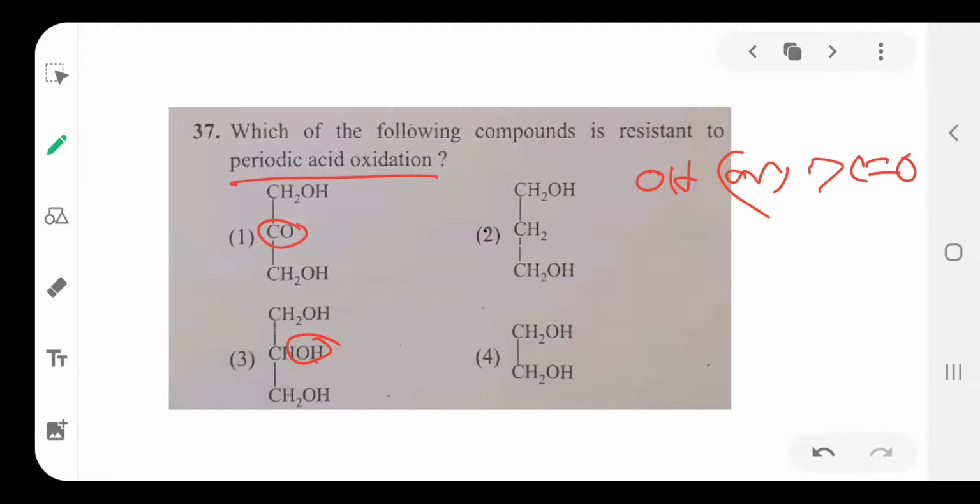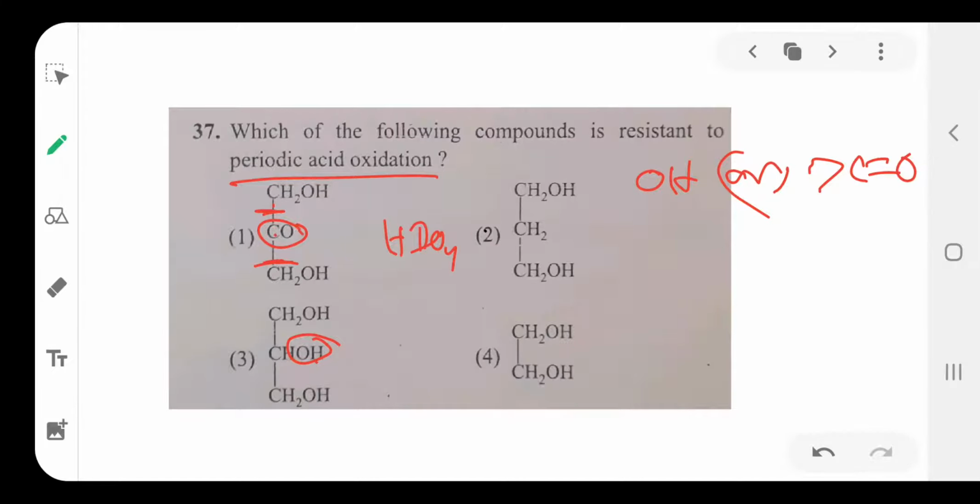Such a compound undergoes oxidation with cleavage of the C-C bond when reacting with periodic acid, HIO4.